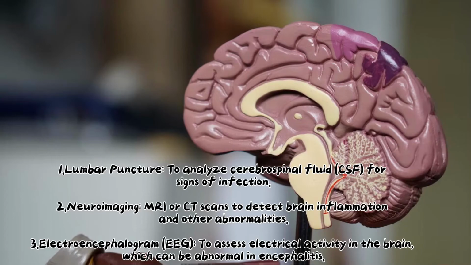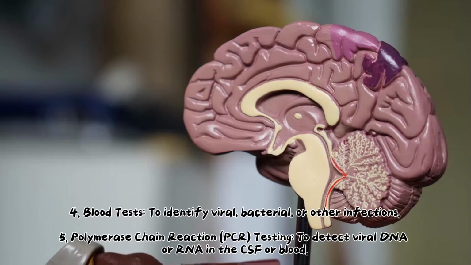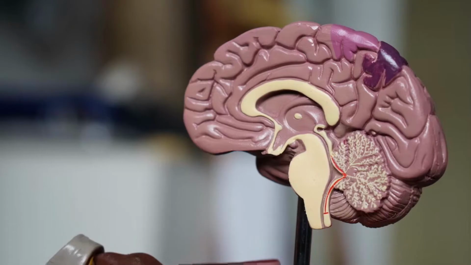Electroencephalogram, to assess electrical activity in the brain, which can be abnormal in encephalitis. 4. Blood tests, to identify viral, bacterial, or other infections. 5. Polymerase chain reaction, PCR testing, to detect viral DNA or RNA in the CSF or blood.